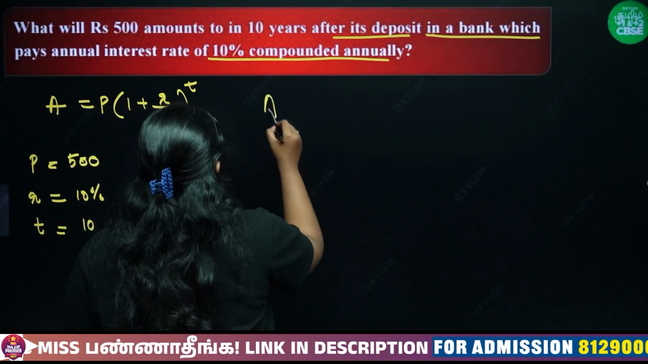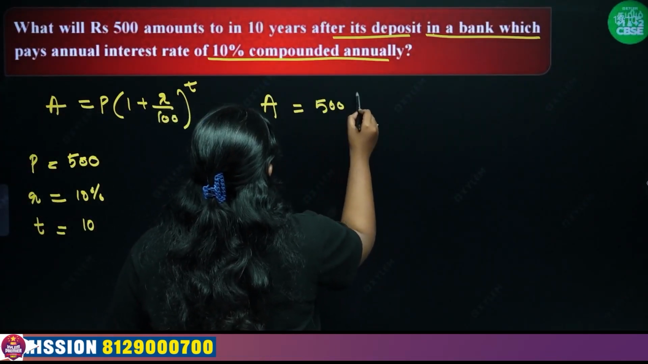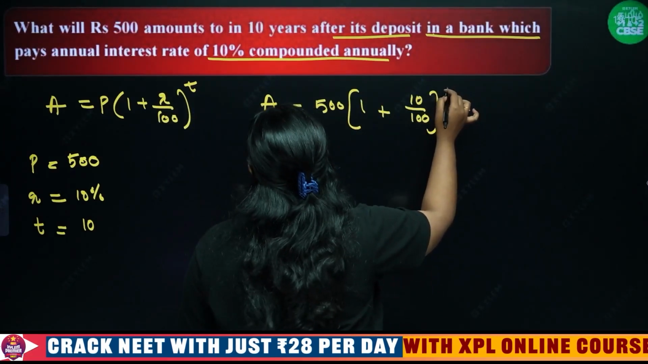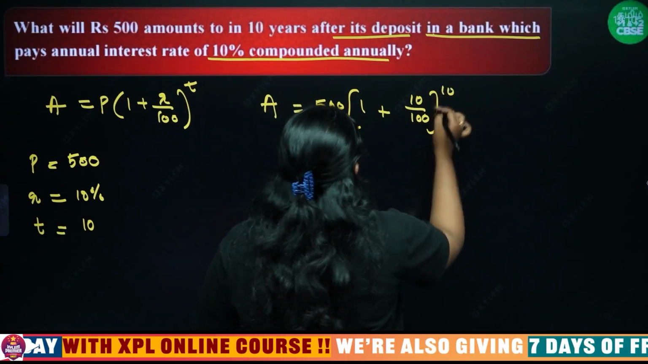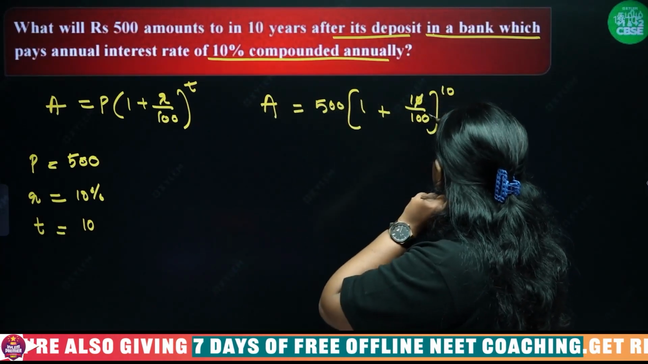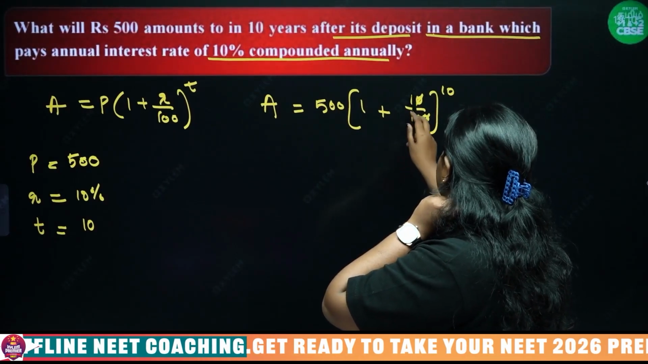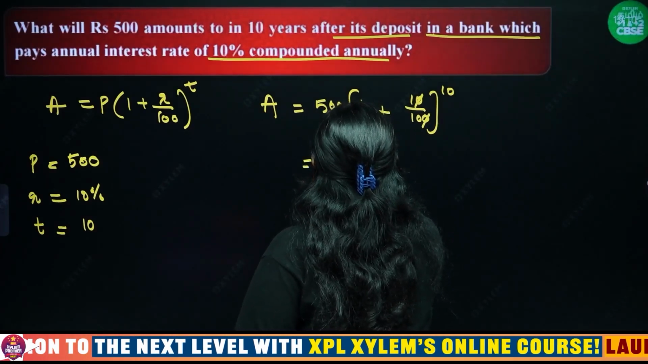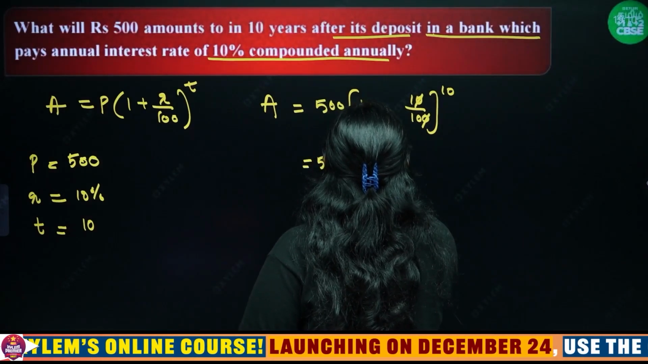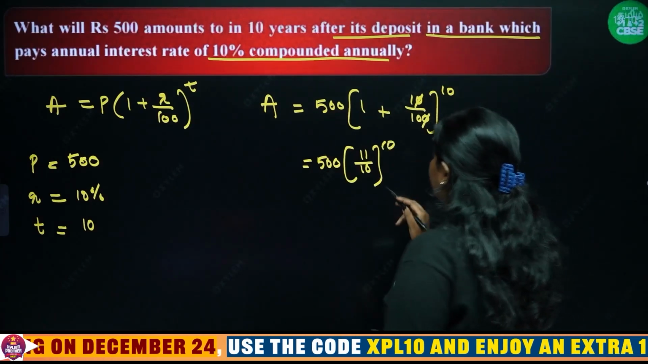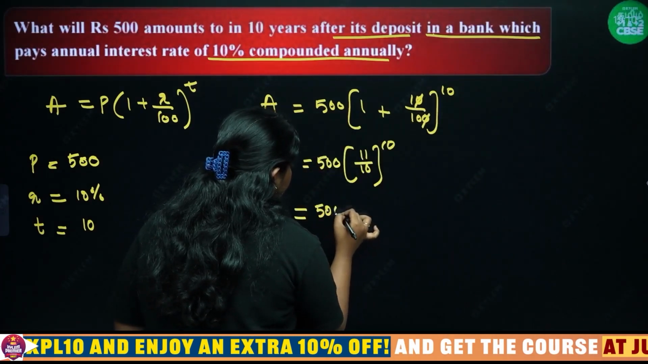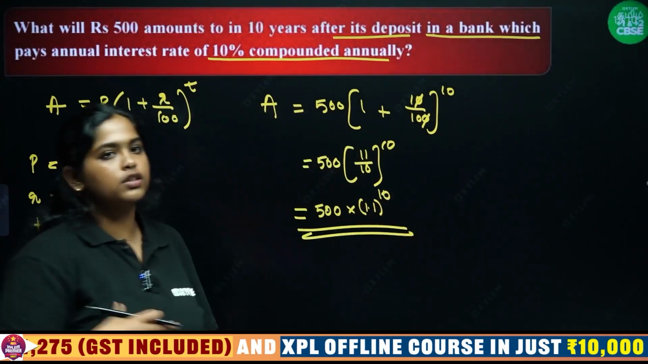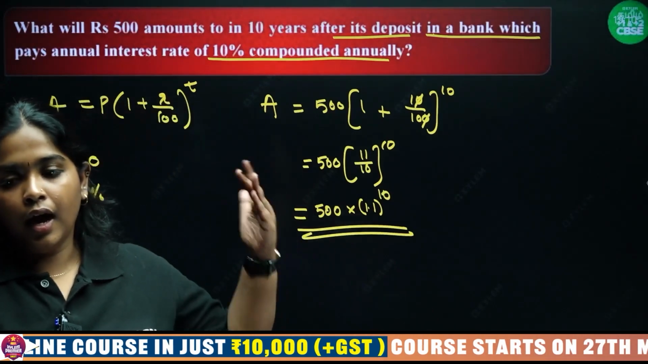Yes. So amount A is equal to 500 into 1 plus 10 by 100 raised to 10 இல்லையா? So you can cancel this 10 and this 10. So 10 plus 1 is 11 இல்லையா? So that is 500 into 11 by 10, so 11 by 10 raised to 10. So what will be the answer? 500 into 1.1 raised to 10. That's it. So this much amount you will get compounded annually.